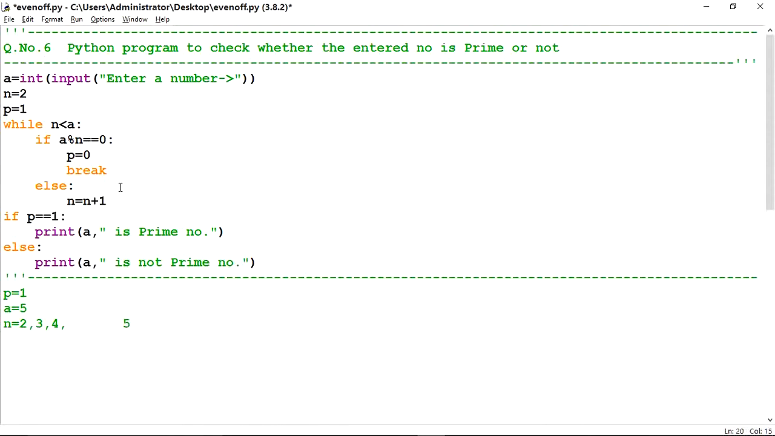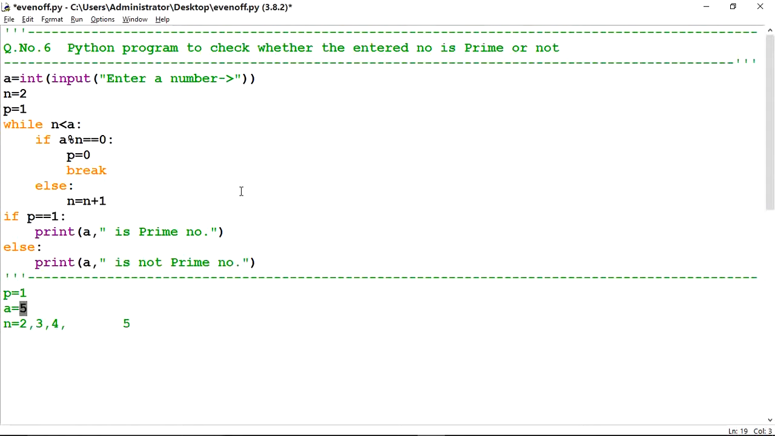Now it will check this condition. n is less than a. What is the value of n? 5. 5 is less than a? The condition is false. Now it will terminate from this loop. If p is equal to 1, p is equal to 1, the condition is true. So it will print a is a prime number. What is the value of a? 5. So it will print 5 is a prime number.